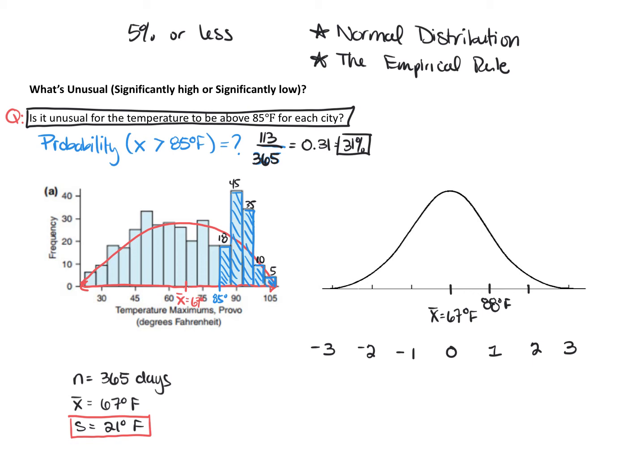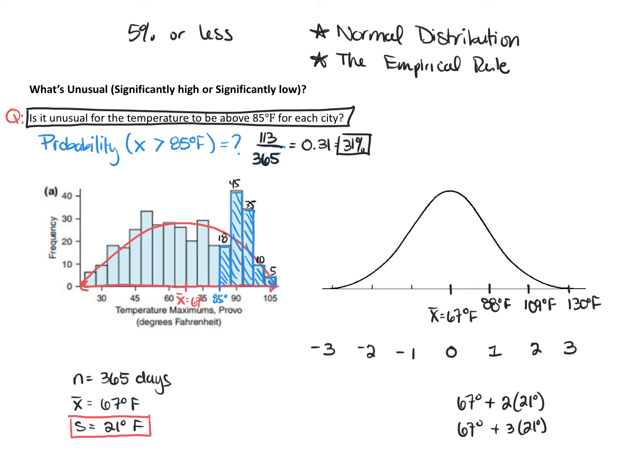And then to calculate 2 standard deviations above the mean, that is going to be 67 degrees plus 2 times the standard deviation. So the standard deviation is 21 degrees Fahrenheit. So if I'm 2 standard deviations above the mean, that's 21 degrees times 2 plus 67, which gives me 109 degrees Fahrenheit. And then to calculate 3 standard deviations above the mean, that would be 67 degrees plus 3 times 21 degrees, which gives us 130 degrees Fahrenheit.